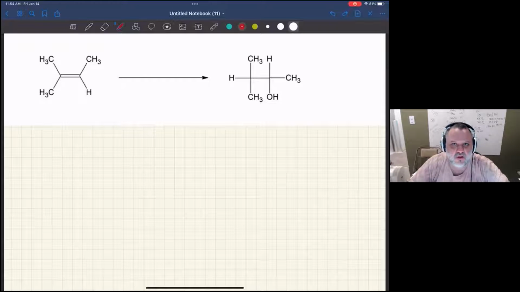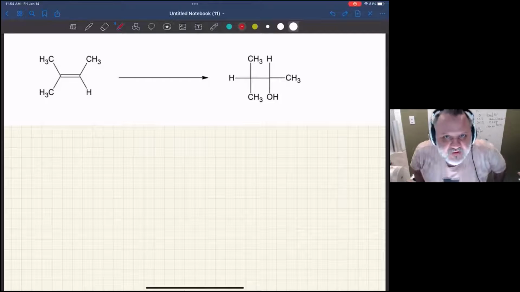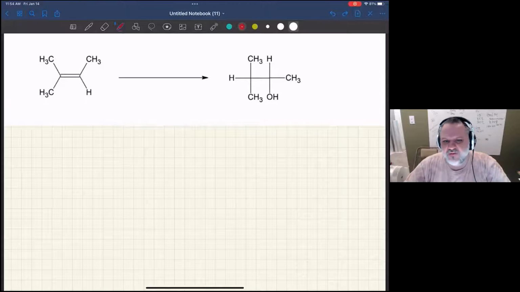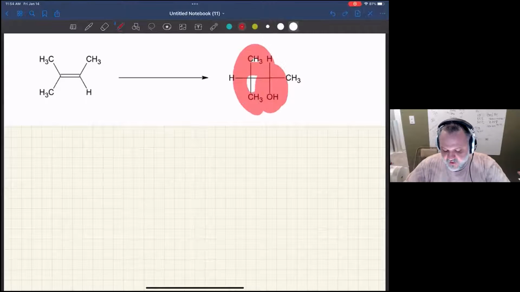The product is an alcohol. And so that limits the different types of reactions that I know that make alcohols. I could add acid to an alkene, I could do hydroboration oxidation, and I could do oxymercuration demercuration. I know some other reactions that make alcohols, but they make diols, so I don't need to think about those because this is not a diol.